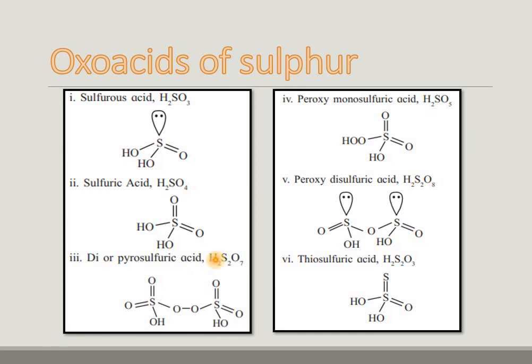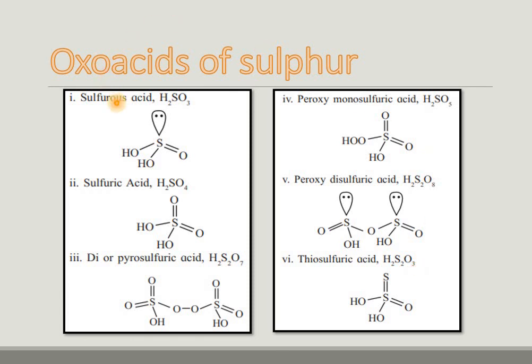Now the oxo acids of sulfur: sulfurous acid, sulfuric acid, pyrosulfuric acid, peroxymonosulfuric acid, peroxydisulfuric acid, thiosulfuric acid. These are the six oxo acids of sulfur.